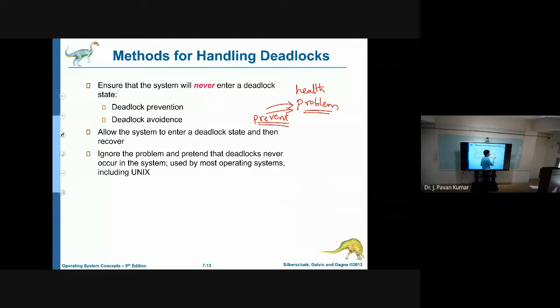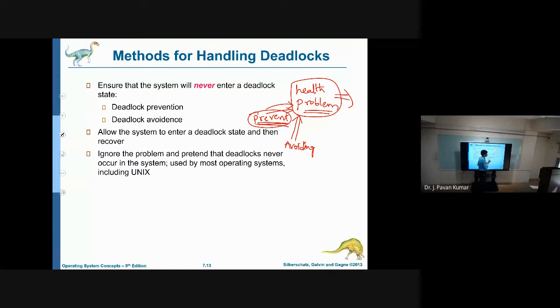Next, if we cannot prevent it, then we will try to avoid it. Although it seems to be the same, I will tell you the difference. Preventing, considering a health problem, is taking proper or necessary food. Due to what deficiency a particular health problem may occur, that deficiency we will try to avoid.